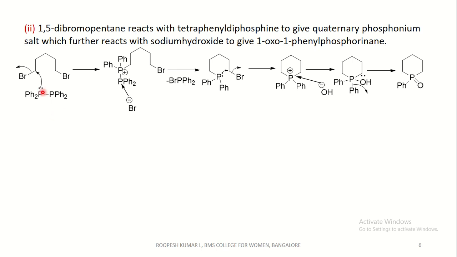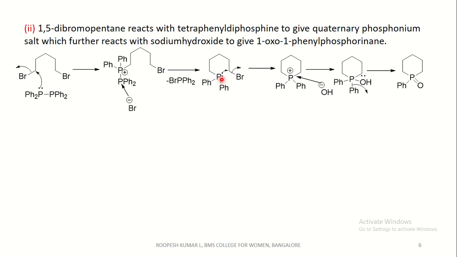The lone pairs on phosphorus attacks this carbon, with the elimination of bromide ion, and the eliminated bromide ion attacks the other phosphorus with the breakage of this phosphorus bond. With the neutralization of this positive charge, we get this compound.